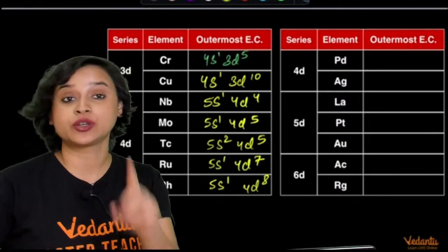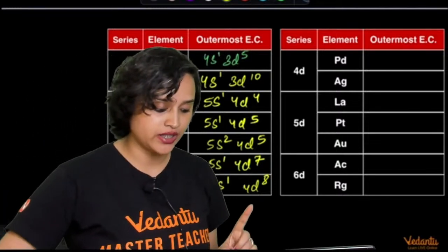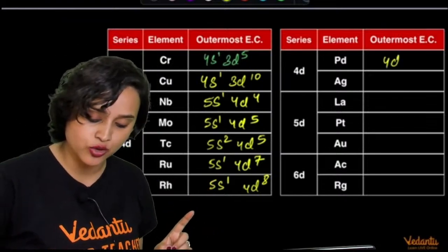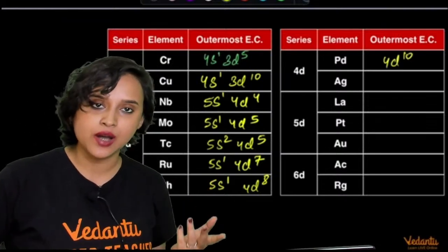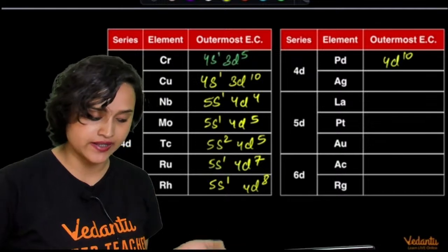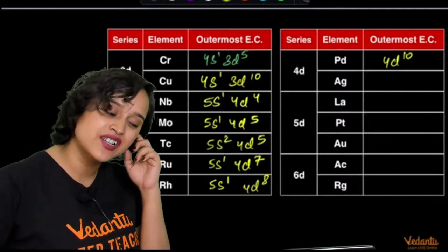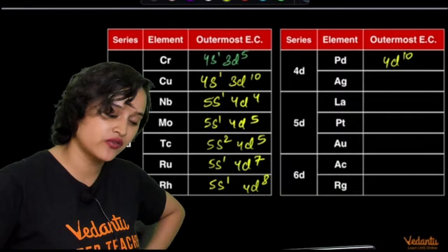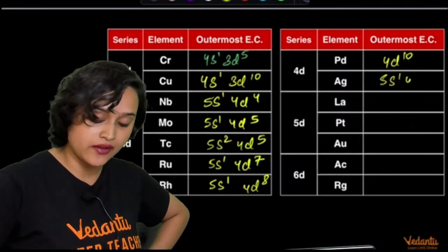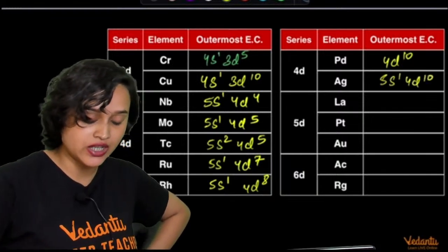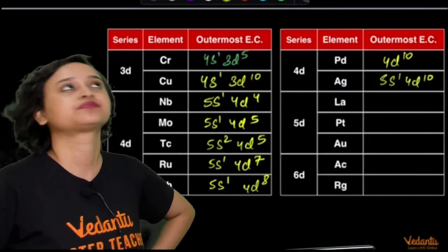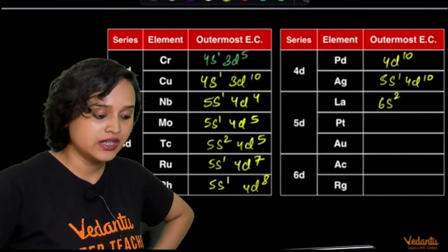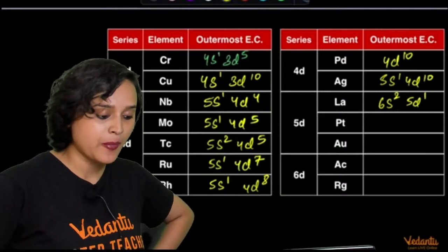Then you have palladium. Palladium is important, guys. Everybody, please pay attention. Palladium has only 4d10. Then you have Ag, silver. Silver is 47, and silver's electronic configuration is 5s1 4d10. Everybody, yes. Lanthanum is 6s2 5d1.